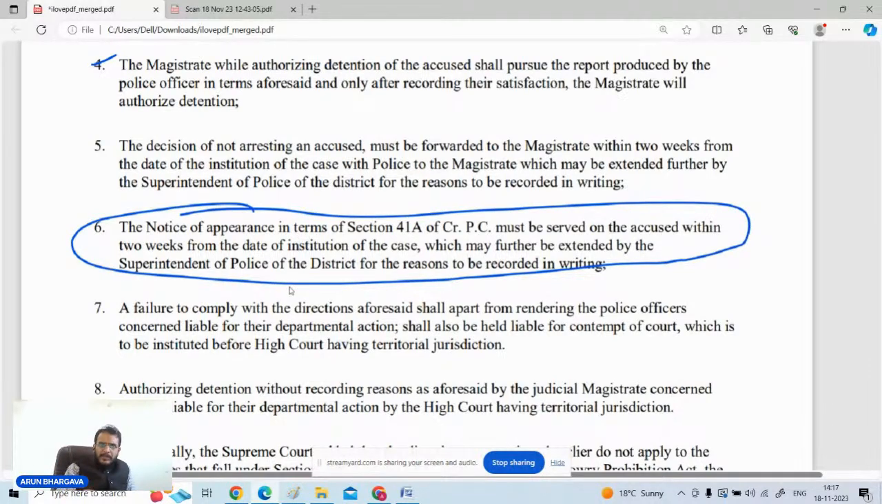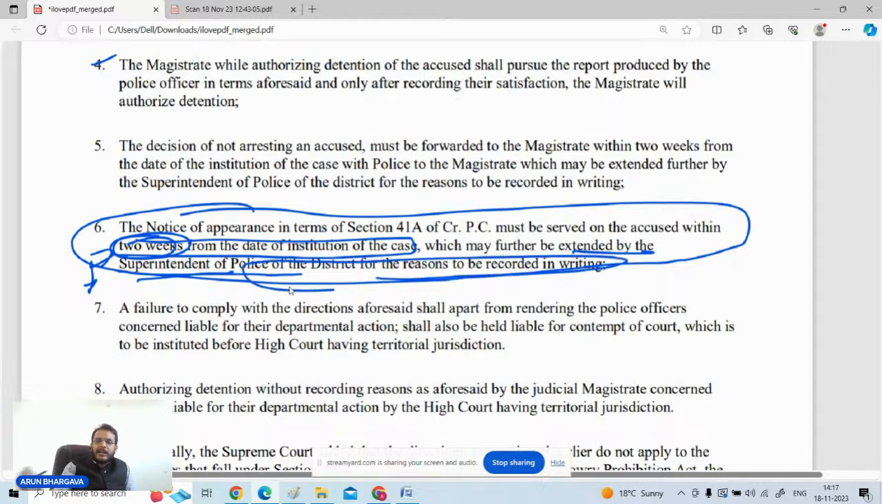कि whenever the notice of appearance is issued to a particular person and the person does not appear, okay, then what can be the repercussions of that? And if the accused appears and he needs some extensions, etc., then what will be the time period for that? As in point number 6 I will read over here, the notice of appearance in terms of 41 capital A must be served on the accused within 2 weeks from the institution of the case. So 2 weeks time period is mentioned, and it was given in the Arnesh Kumar judgment also, which may be extended by the superintendent of police of a district for the reasons to be recorded in writing.